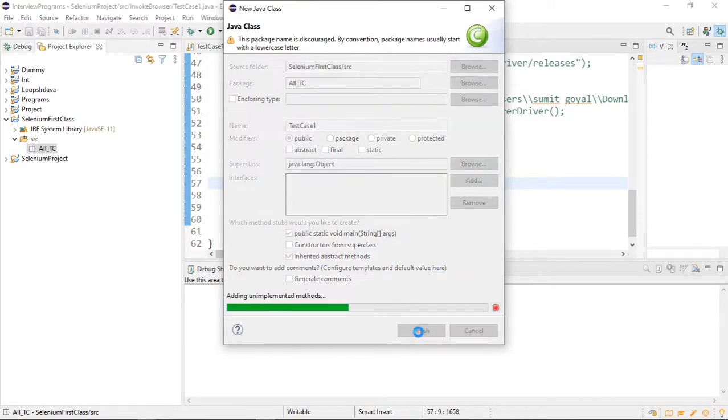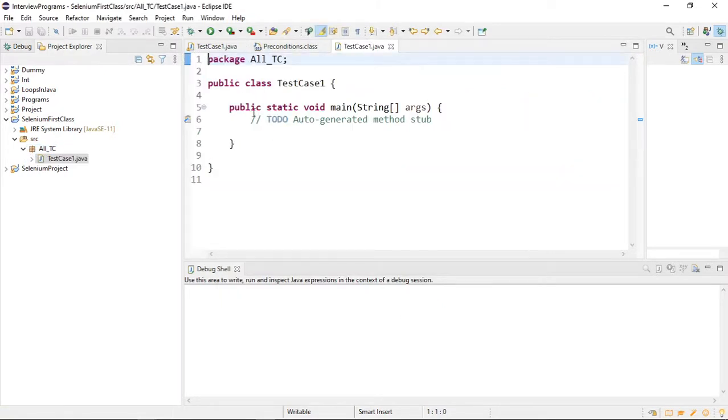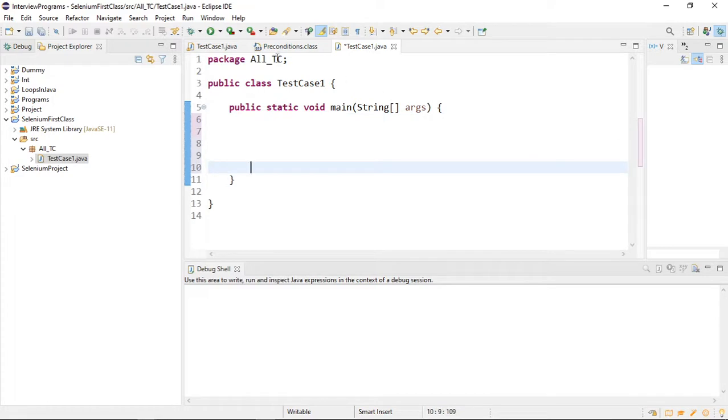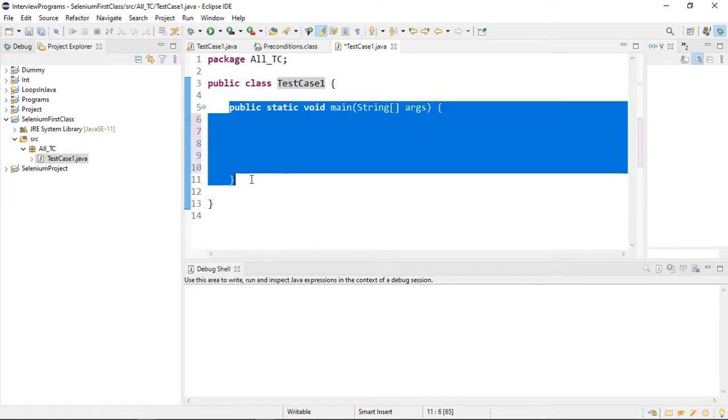If I click this, this is the first look you will see, right? This is our package name, all test case, this is our class name, and inside the class this is our method. From this, basically, our program execution will start, right?